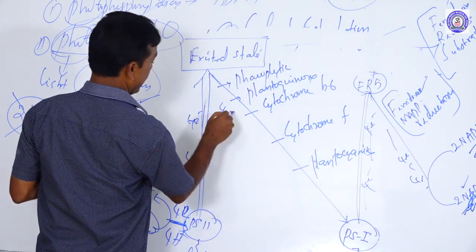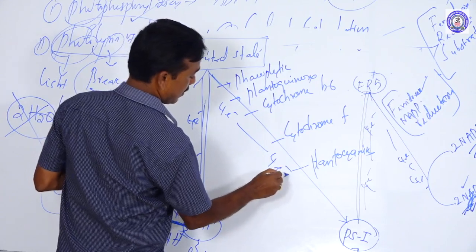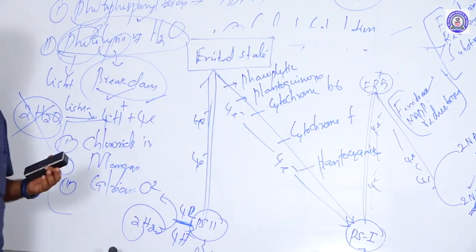Finally, the electron reaches photosystem 1.